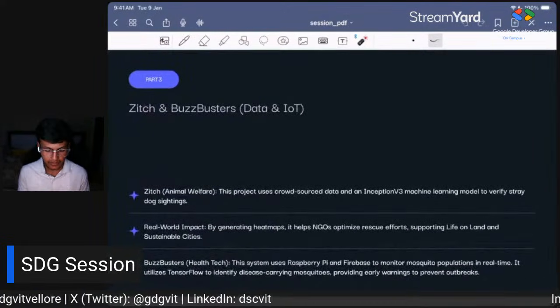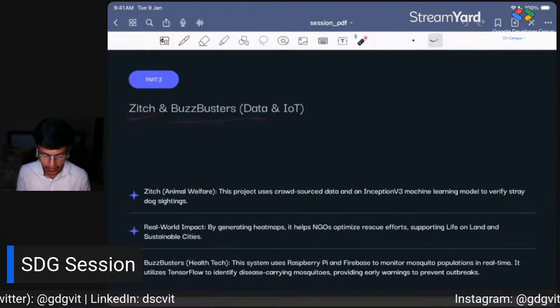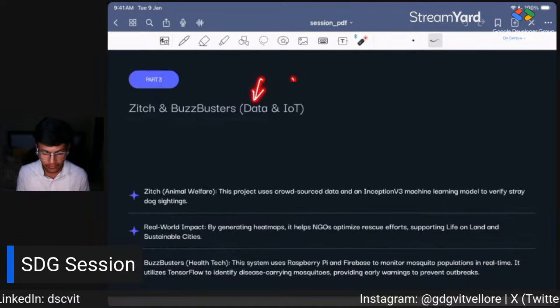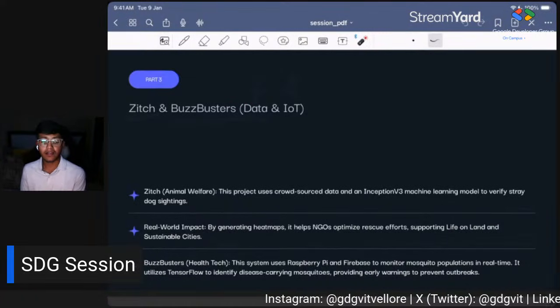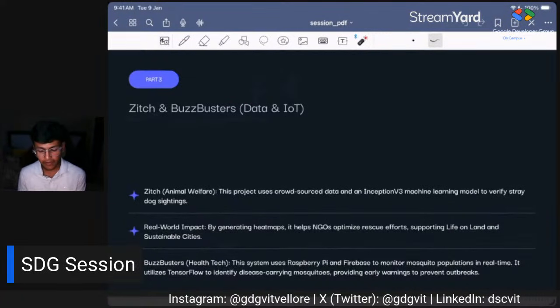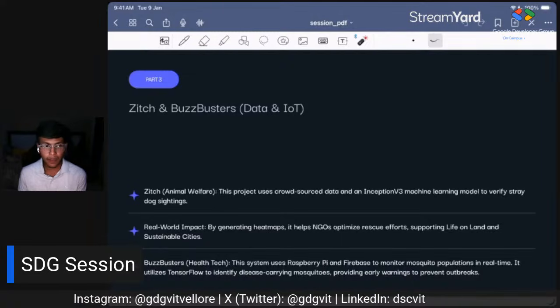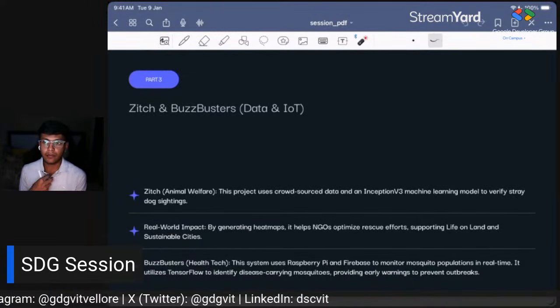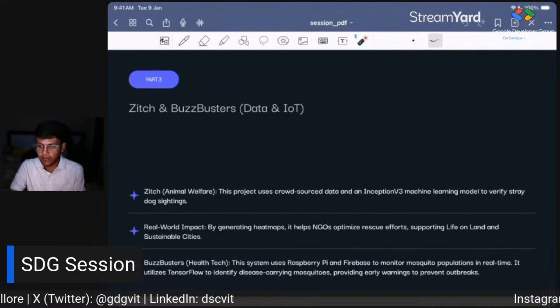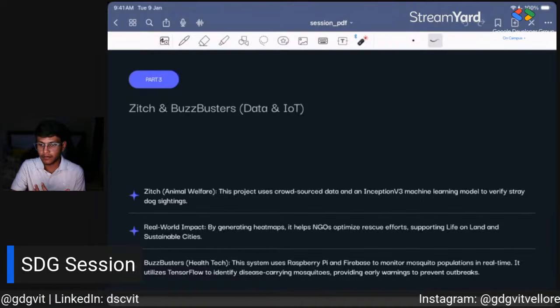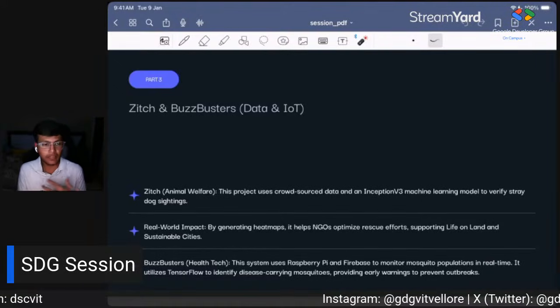We have some examples like Zich and Buzzbusters. These are in the field of data and IoT. These are the companies and the applications which they have developed for making our environment, everything, a better place for everyone.